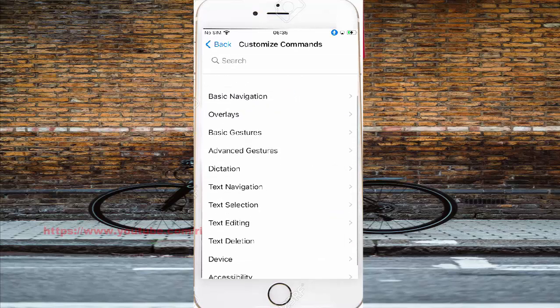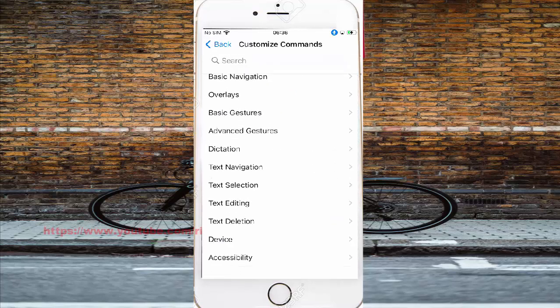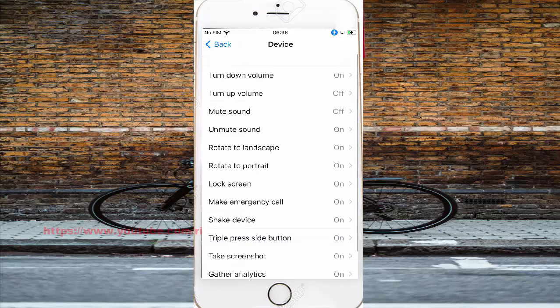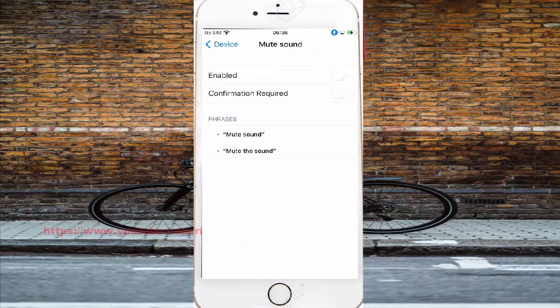Scroll to the Customize Commands screen, and then tap Device. Select Mute Sound. To turn on Voice Control, tap the enable switch and it will turn on, or to turn off, tap the switch and it will turn off. And if you turn on, you can say mute sound or mute listen.